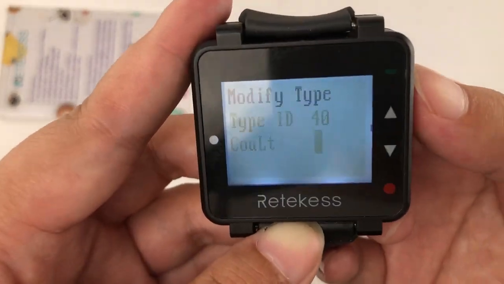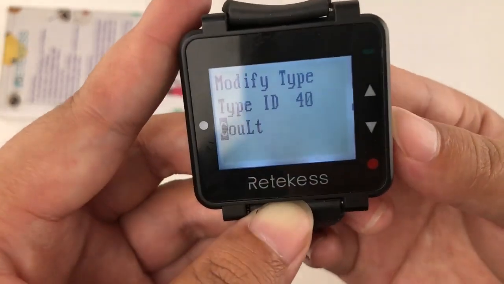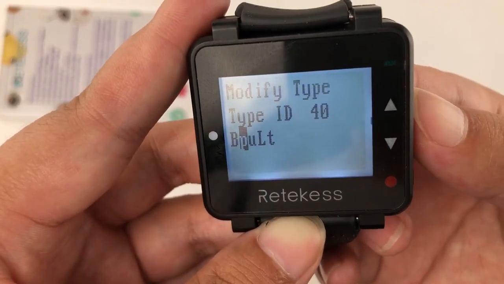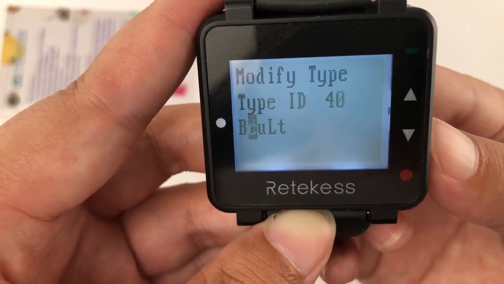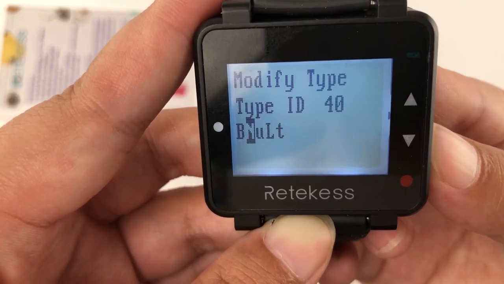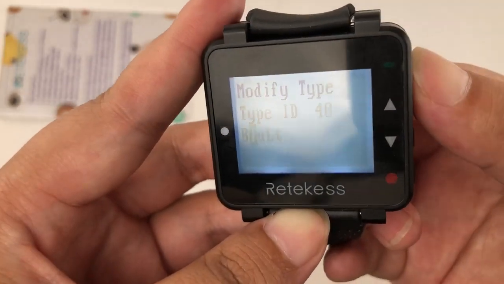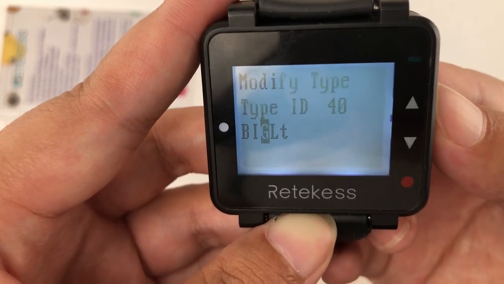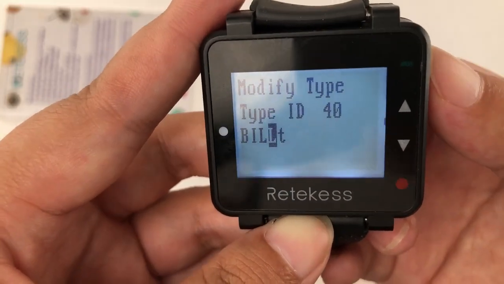Press this setup key. B, I, L is correct.